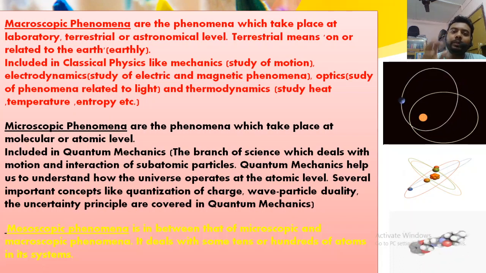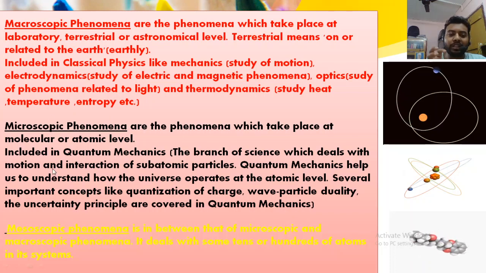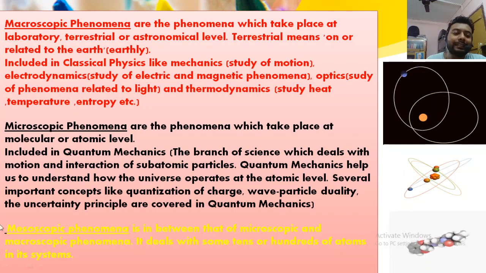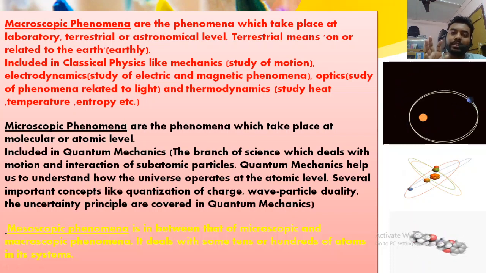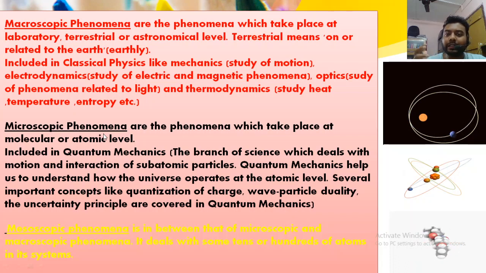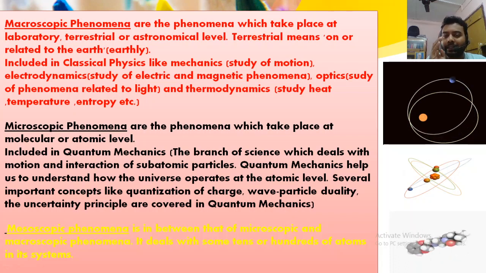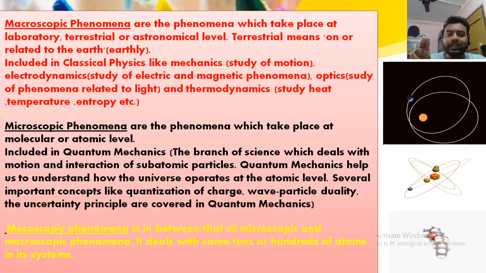Simply we can say macroscopic means large in scale and microscopic means small in scale. There are two approaches in physics: one is macro, large scale, and another is micro, small scale. Two approaches are what has been written in your NCERT book.